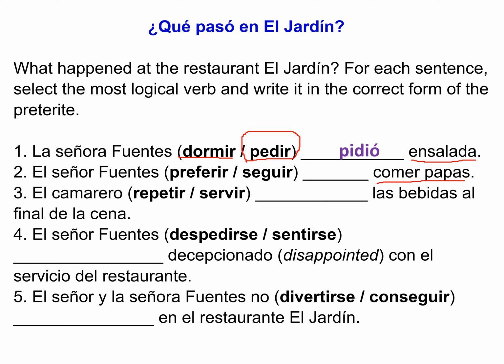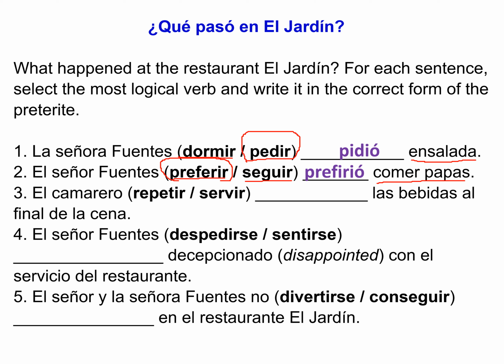Número 2, el señor Fuentes, so to eat potatoes. So Mr. Fuentes, something with eating potatoes. Preferir, to prefer. Seguir, to follow. Seguir, not so much. It doesn't make any sense in this sentence. And so, preferir, we're going to use that one. And so, prefirió comer papas. So far we know that she ordered salad, but he preferred to eat potatoes.